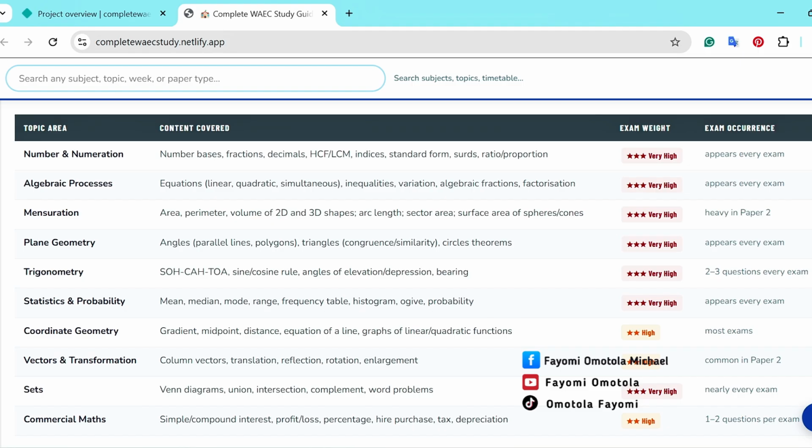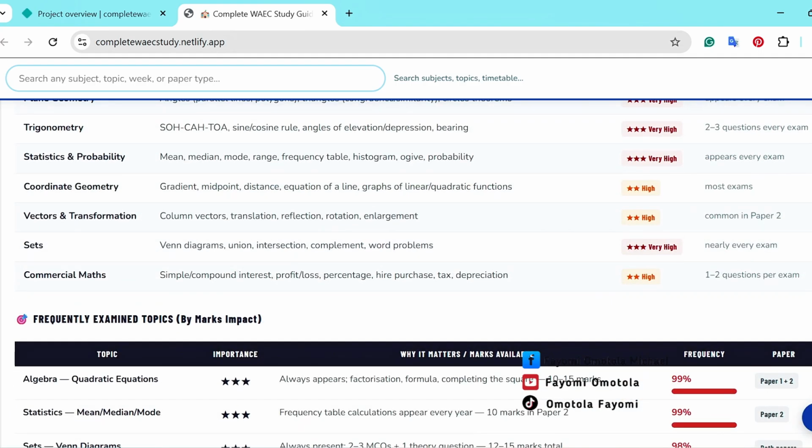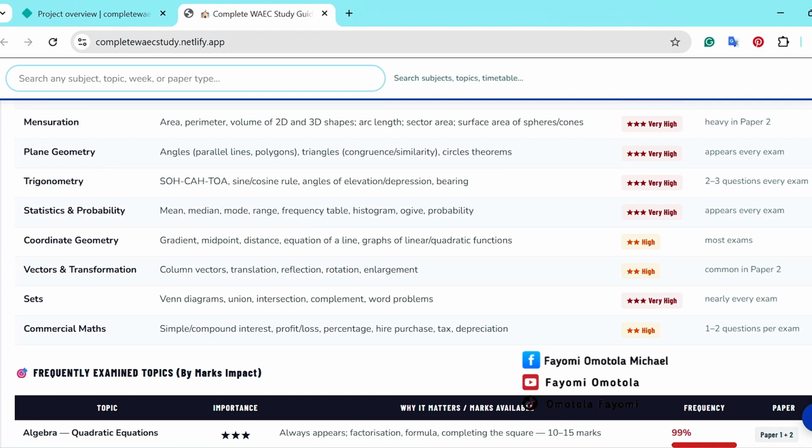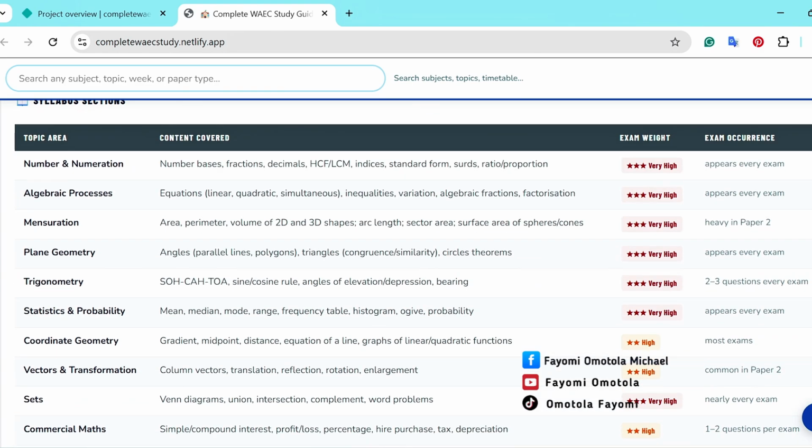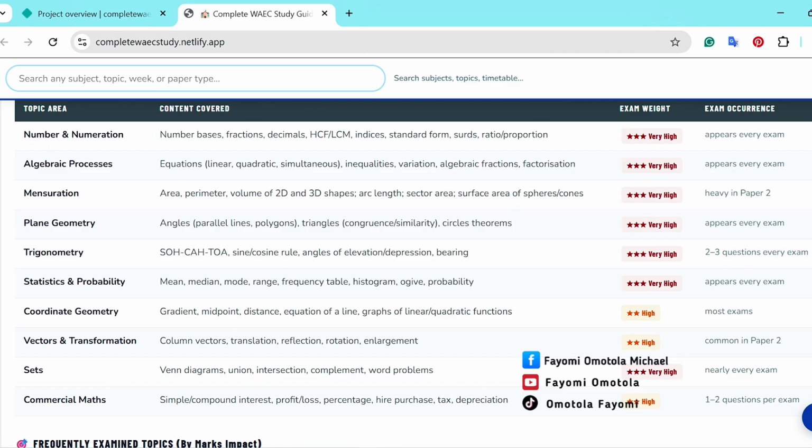Now, when it comes to mensuration, you're talking about calculation of area, perimeter, volume, shapes, and all those. They also come out. Plane geometry, trigonometry, statistics, coordinate geometry, vectors, transformation, sets, and commercial mathematics. These are priority topics. I'm not saying all that will not come out, but these are priority. If you prioritize them and you are weak in them, start practicing.